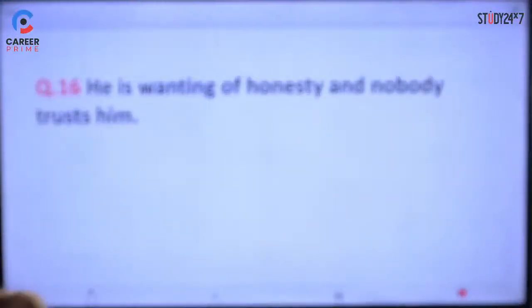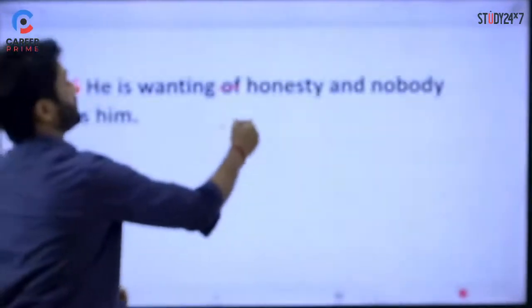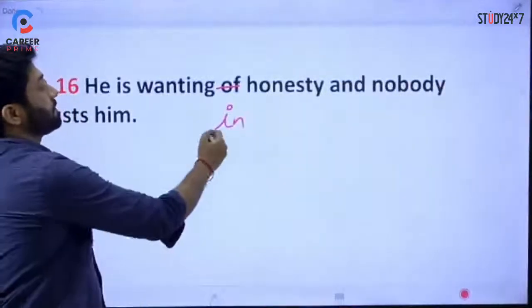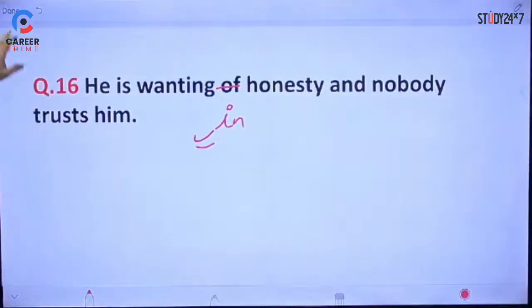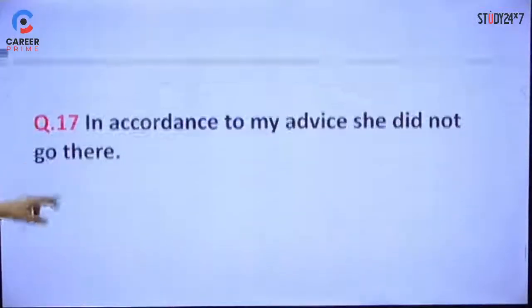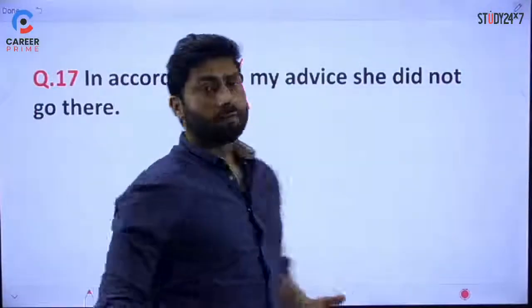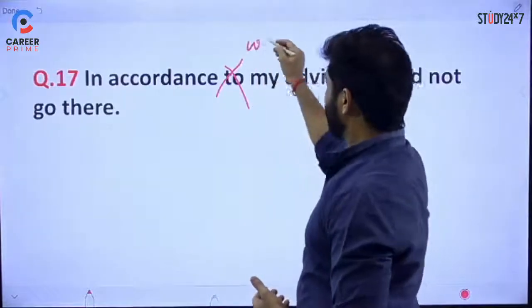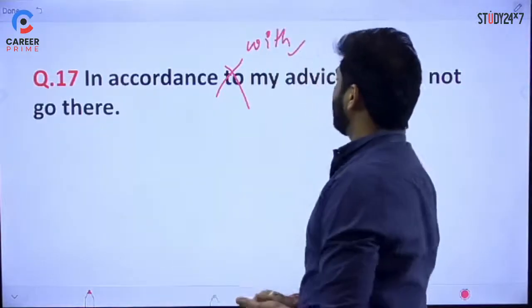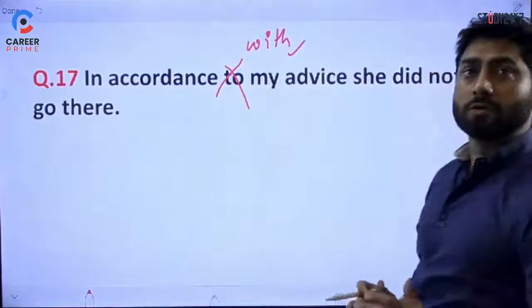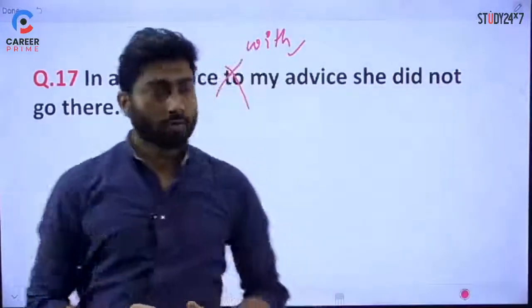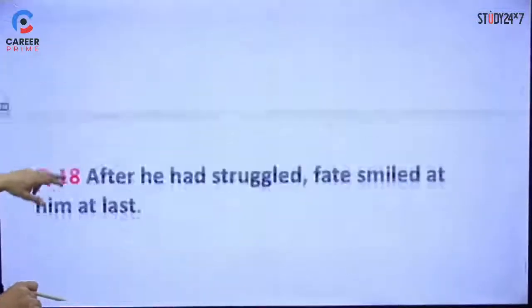Next sentence is he's wanting of honesty and nobody trusts him. So he is wanting in honesty. Again, it has to be in honesty and nobody trusts him. So you're wanting in something, lack वाले sense में. Next, in accordance to my advice. In accordance with, right? Somebody's advice. So it should be with. In accordance with my advice, she did not go there. तो अब ठीक है, आगे बढ़ते हैं.